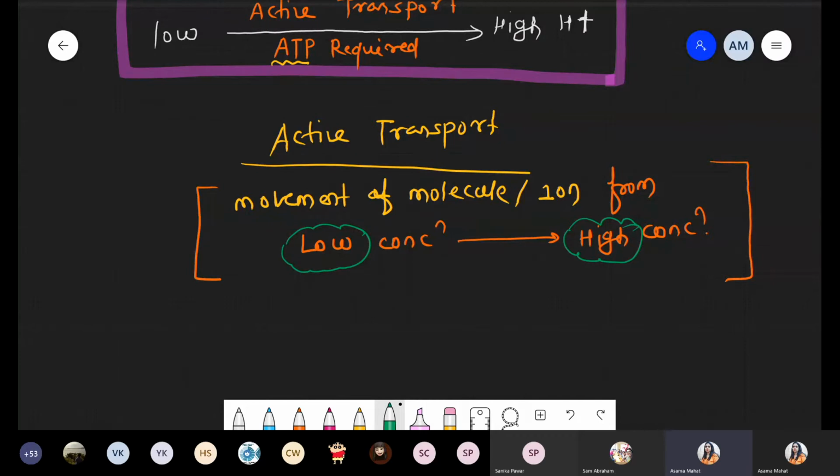So to carry out this reaction, we have to utilize energy in the form of ATP, adenosine triphosphate. Many times we already discussed ATP.